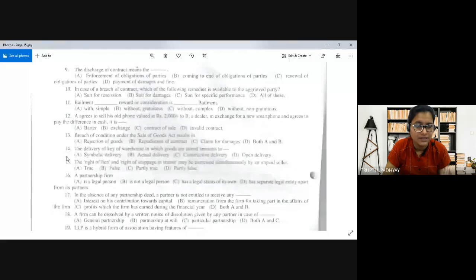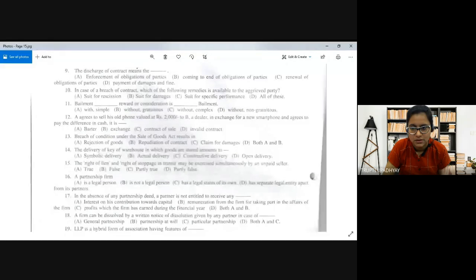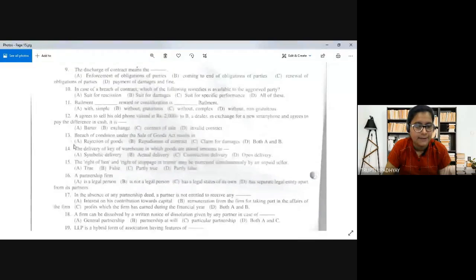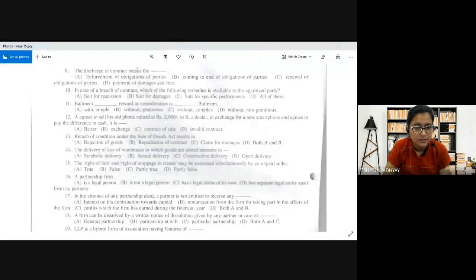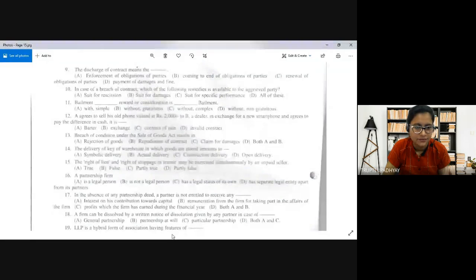So which kind of delivery is it? Delivery of the key of the warehouse in which the goods are stored amounts to which kind of delivery? It's symbolic delivery. So option A is correct. Delivery of the key of the warehouse where the goods are stored is known as symbolic delivery.